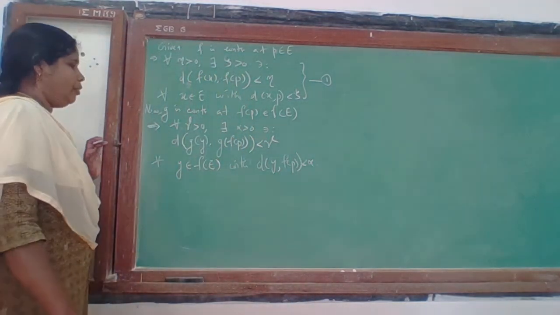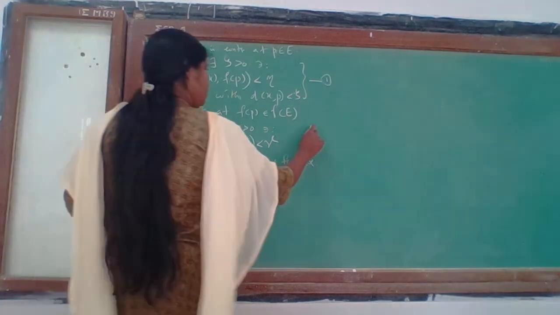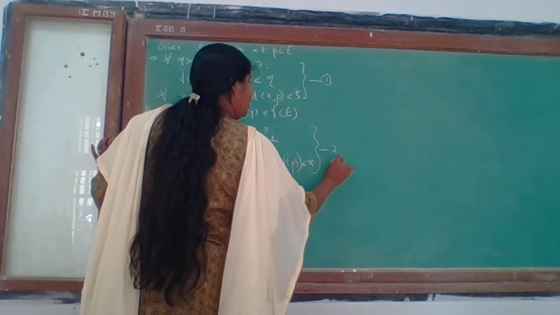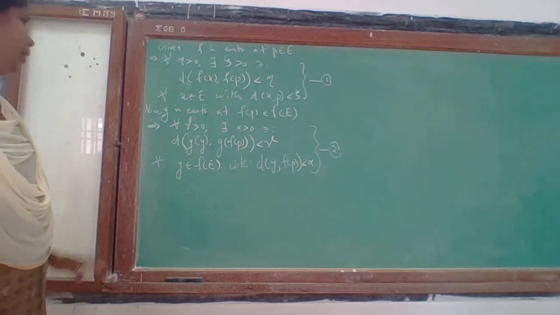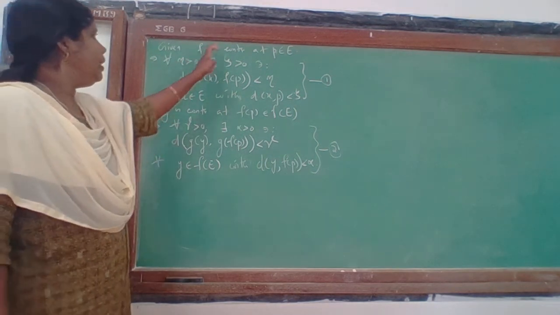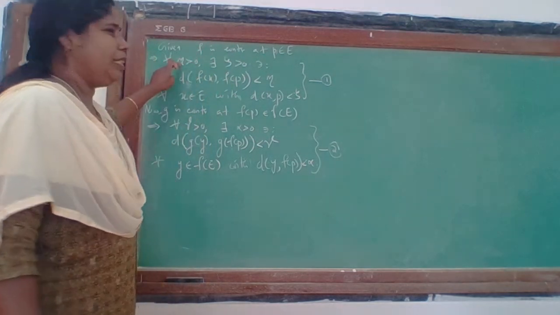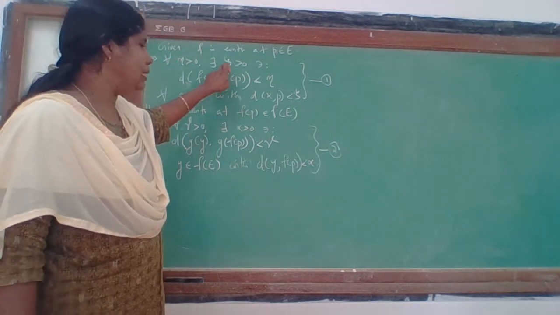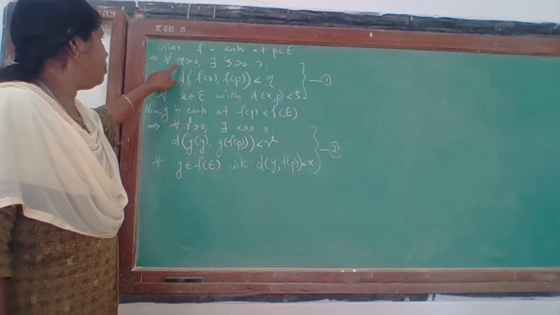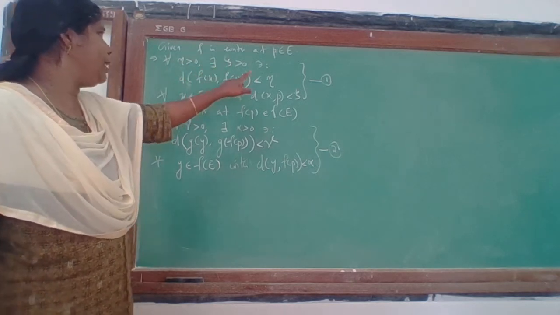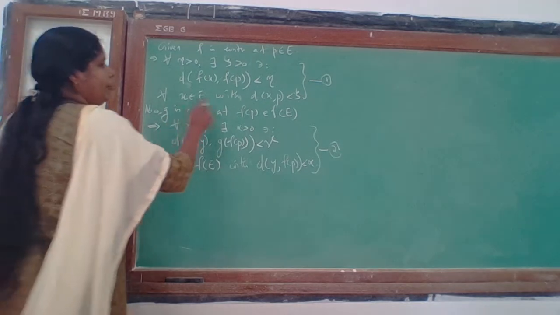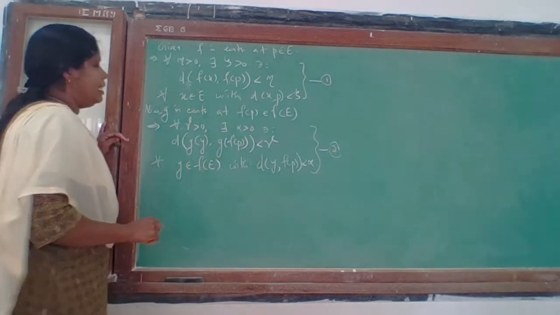This is the one we are obtaining from the assumption that g is continuous at f of p. Clear? So f is continuous at p, so we replace epsilon by eta and delta by theta here. For every eta positive, there exists a theta positive such that d of f of x, f of p is less than eta whenever d of x, p is less than theta.